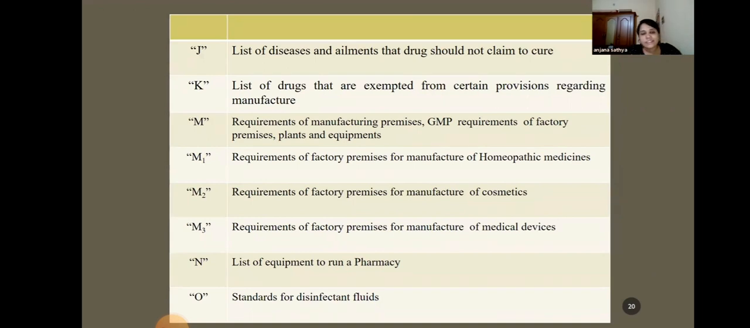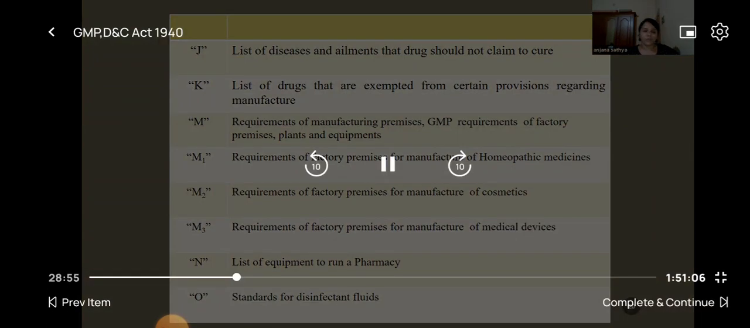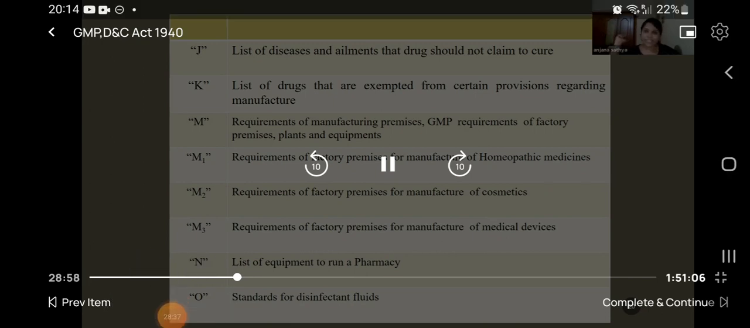And Schedule J has a list of diseases and ailments that a drug should not claim to cure. For example, diabetes and those kinds of diseases. We should not claim that a drug is good for these diseases. All those kinds of diseases are explained under Schedule J. So what are the diseases that a drug should not claim to cure? All those diseases you can find in Schedule J.